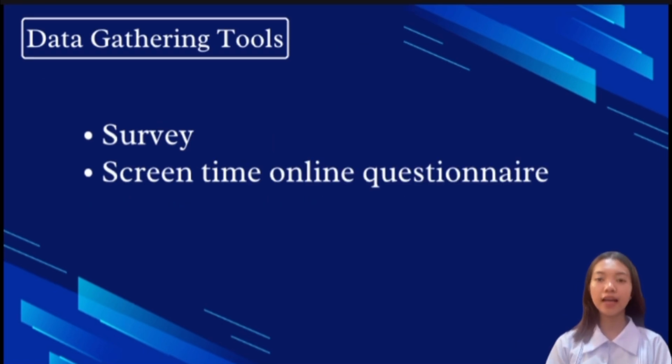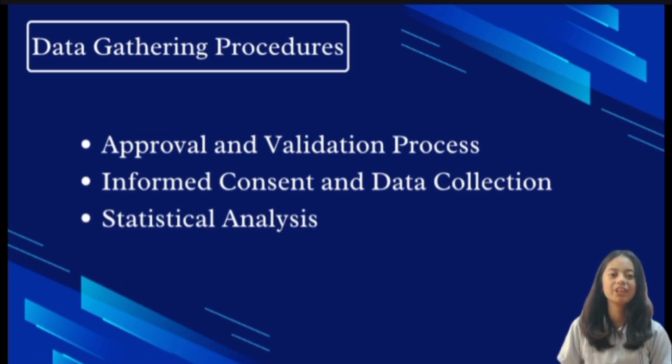On our data gathering tools, we conducted a survey to gather quantitative data on screen time and academic performance among psychology students. Specifically, we developed an online questionnaire to assess various contexts of screen time usage and enable us to analyze its impact on academic outcomes. This is the approval and validation process.